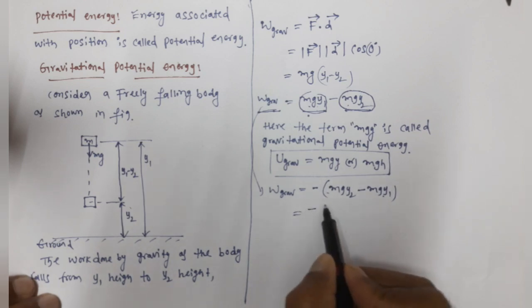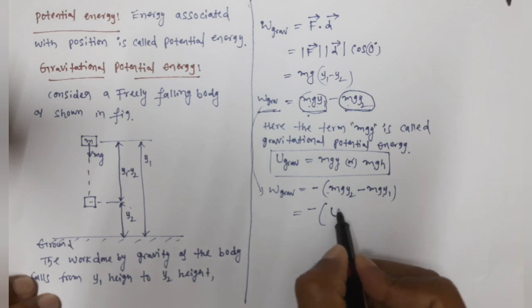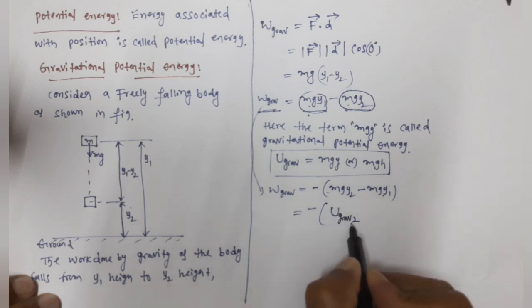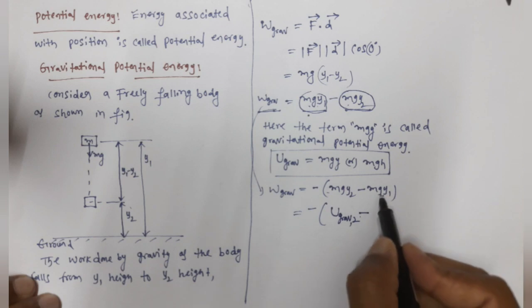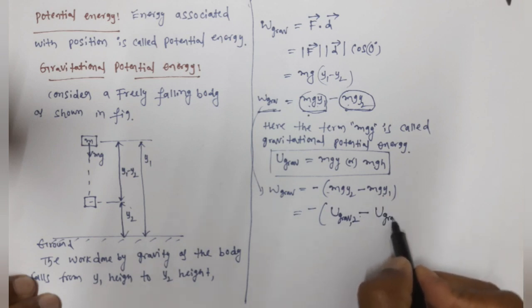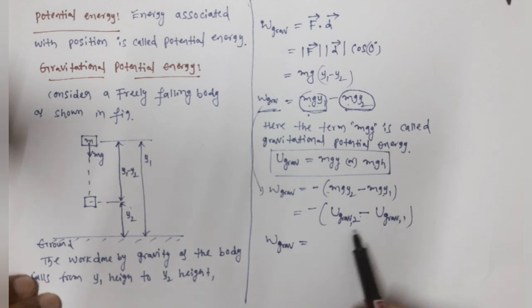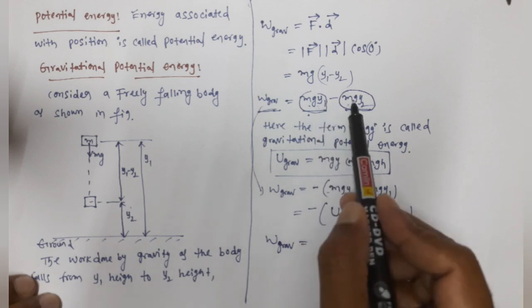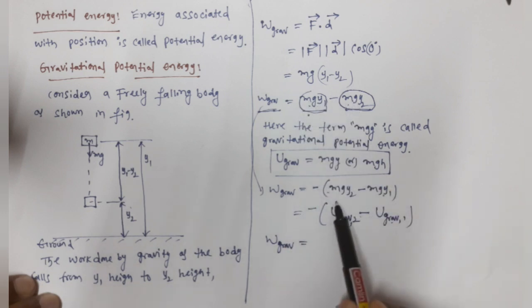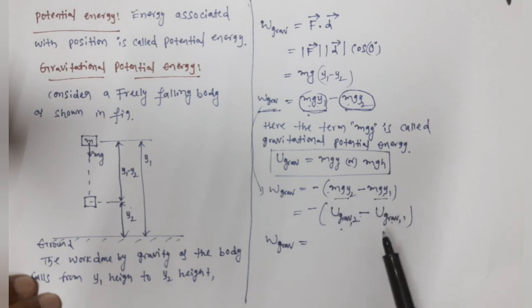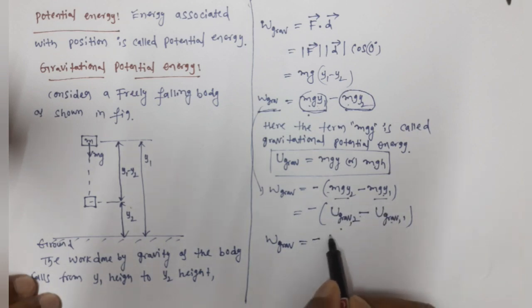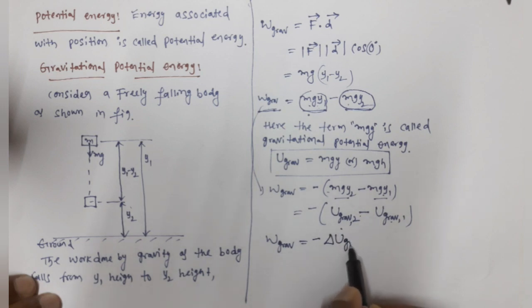So minus, what is this, guys? This is gravitational potential energy, but final or initial? Final gravitational potential energy. What about this one? This represents initial gravitational potential energy. So I want to write the work done by gravity in terms of change in gravitational potential energy. Change in gravitational potential energy means final value minus initial value. But here we have initial value minus final value, right? That's why I'm taking minus common and I'm writing the final value first, then the initial value. So here you can write minus delta U grav.